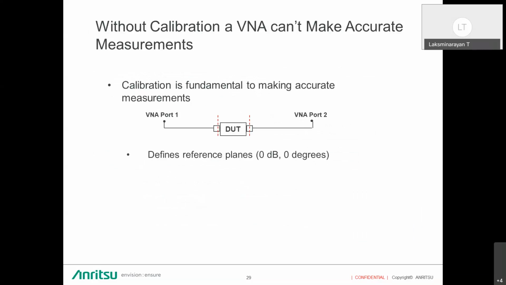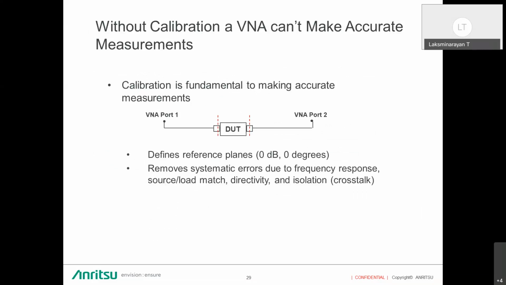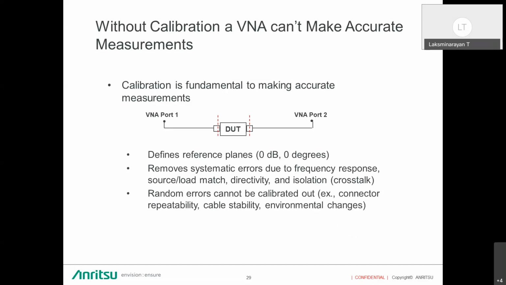It will set the reference plane at 0 dB at the end of the DUT, and it will remove the systematic errors due to frequency response, source and load match, directivity, and isolation. This network analyzer is made up of active components and reflectometers like couplers or dividers, so there will be some systematic errors, which will be corrected when we do the calibration. Random errors cannot be calibrated, because they come from connector repeatability, cable stability, and environmental changes. Depending on these key factors, random errors occur, so they cannot be calibrated out.